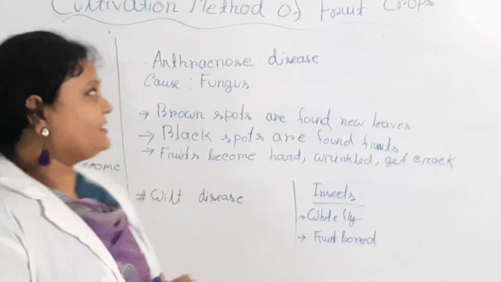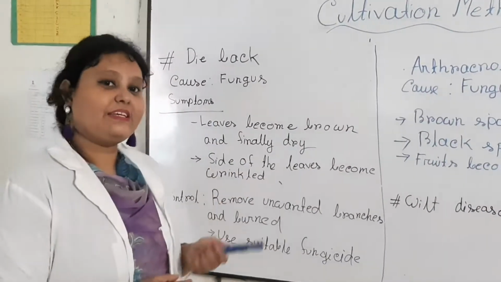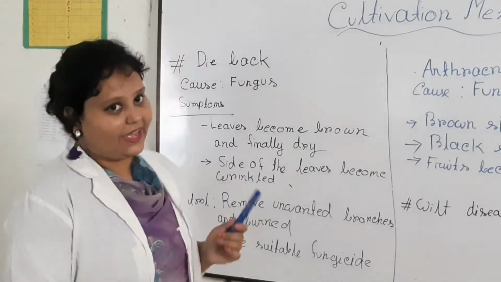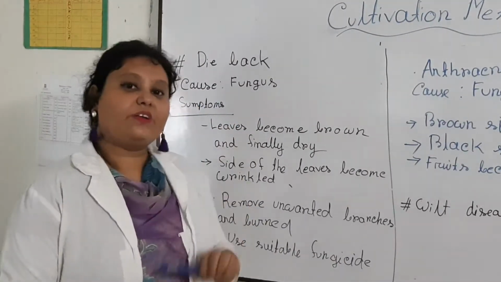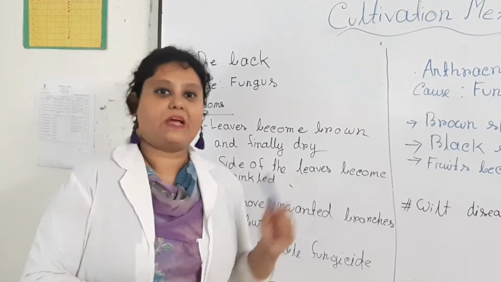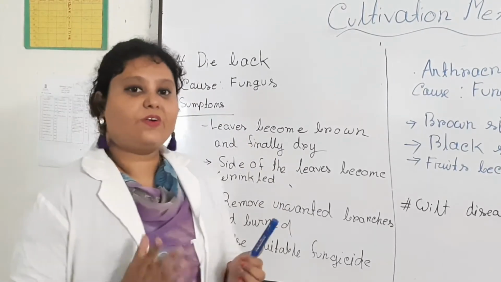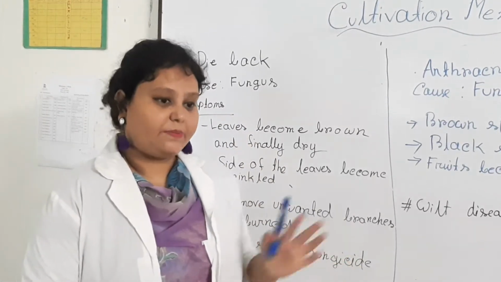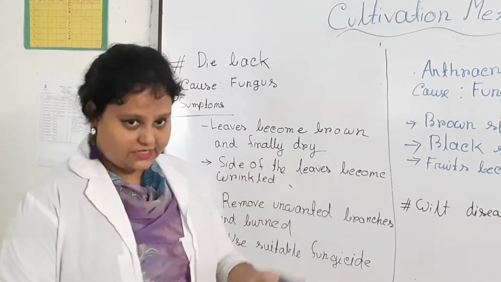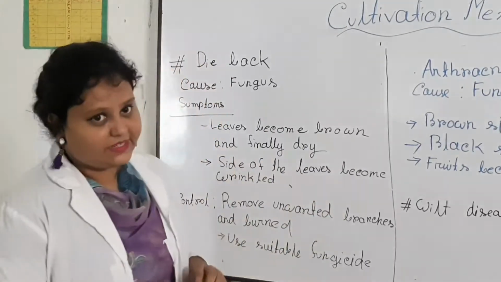Then another disease, that is dieback disease. This is also very common in guava cultivation, and the causal organism of dieback disease is the same, that is, fungus. This is very important for knowledge-based and multiple choice questions: what is the causal organism of anthracnose disease, or of dieback disease?